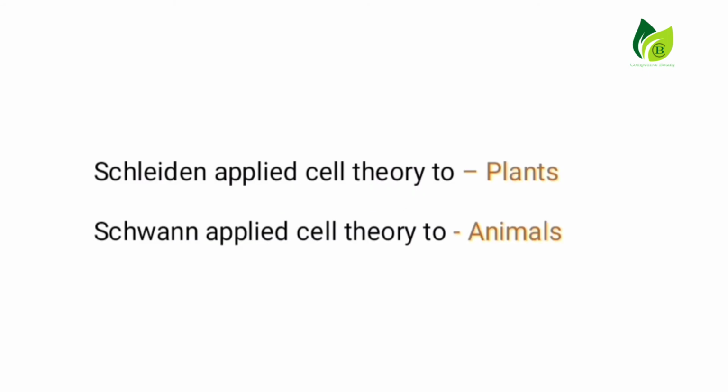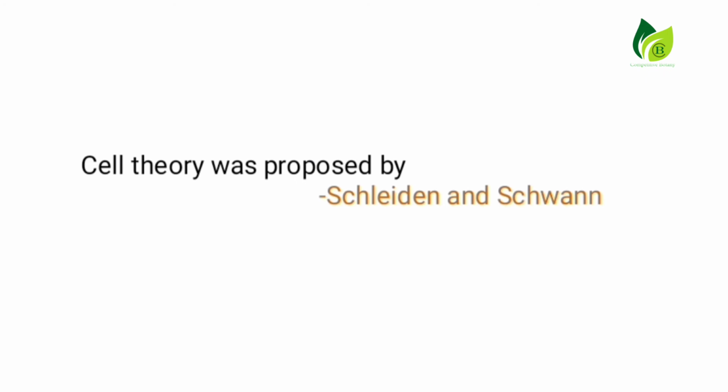So, here the competitive bits. Schleiden applied cell theory to plants. Schwann applied cell theory to animals. So, collectively, the cell theory was proposed by these two scientists, Schleiden and Schwann, in the year 1839.